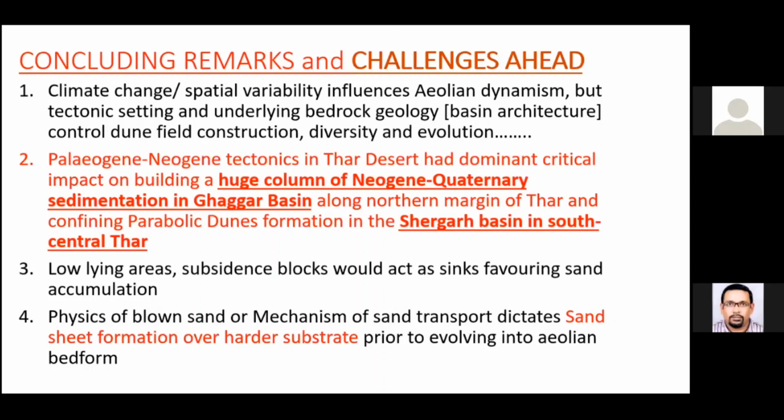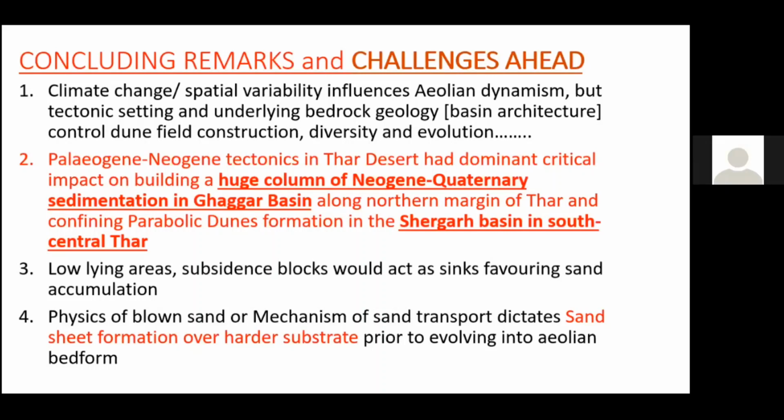And as per the physics of the blown sand, the sands will be thrown away from the hard substrate because of the bouncing, this traction system, and they'll be accumulating wherever the sediment cushioning is there. Once the sand sheet is established, only then do the sand dunes start taking shape.